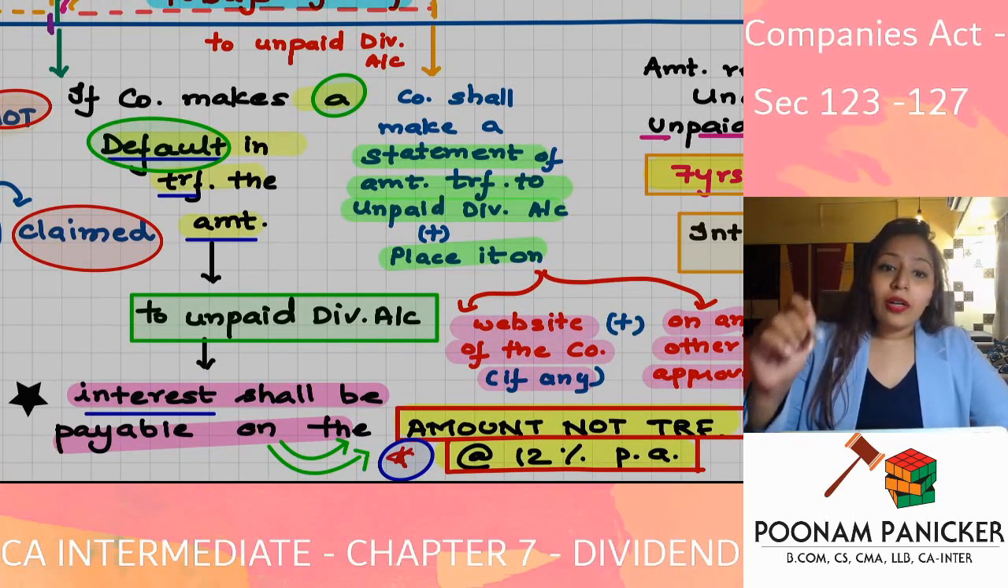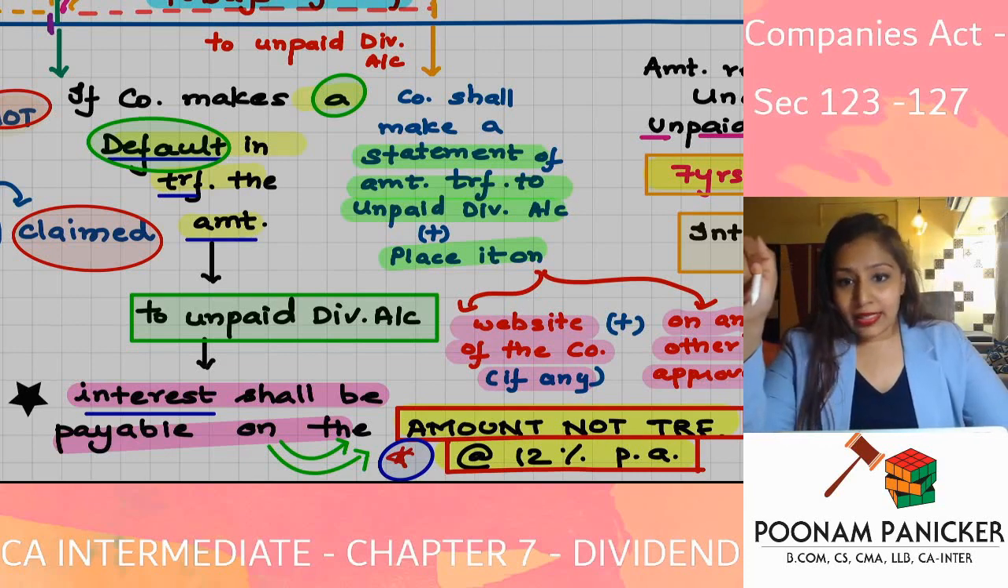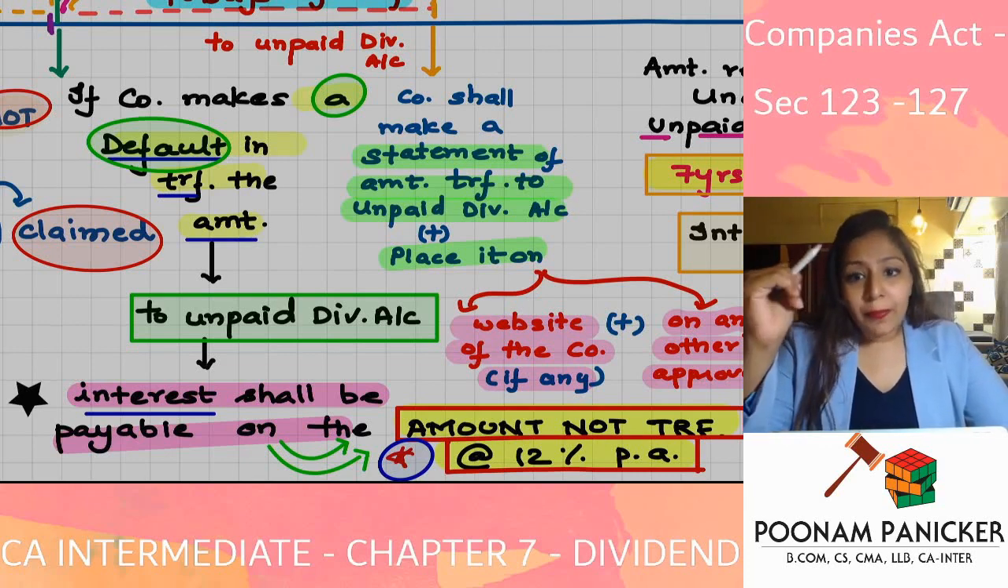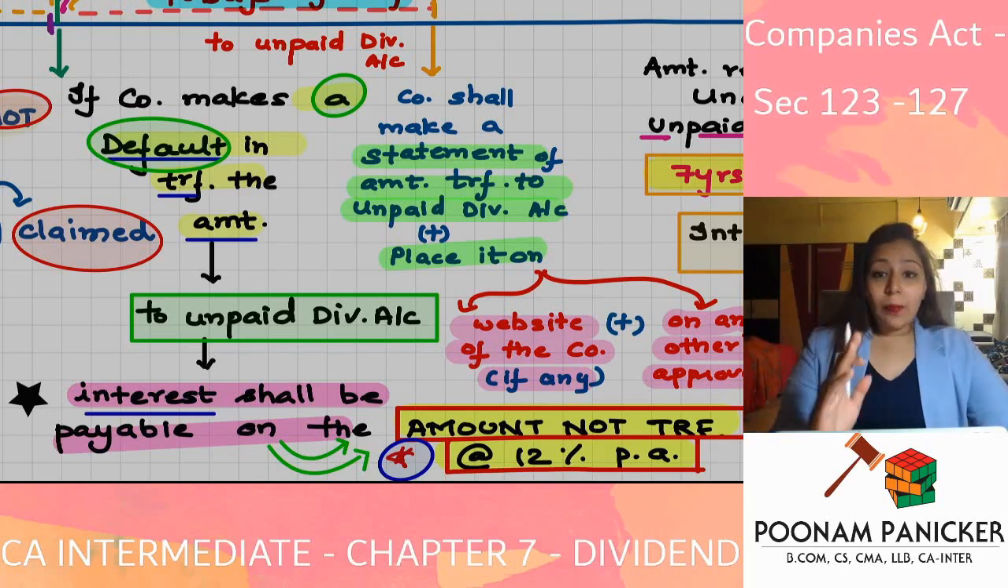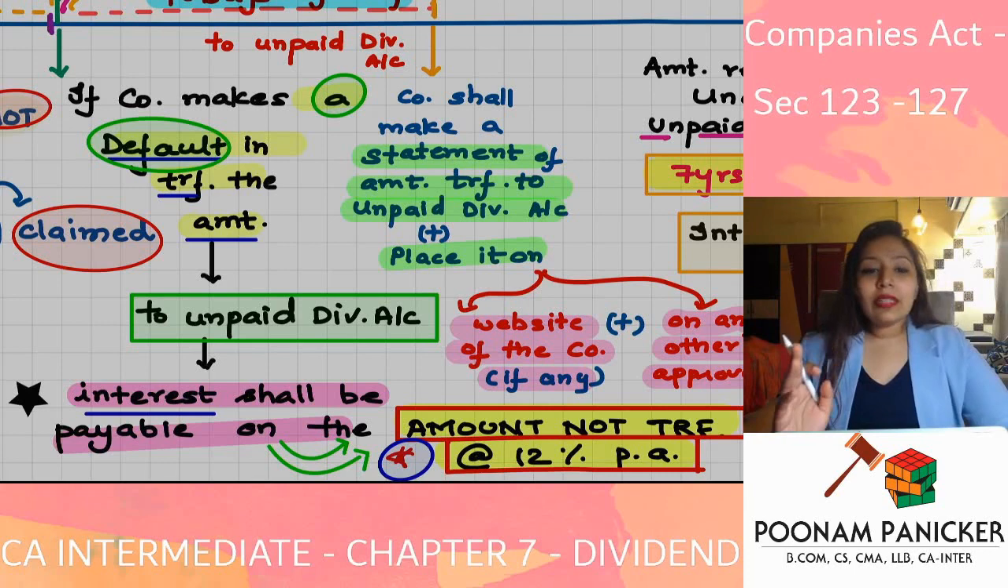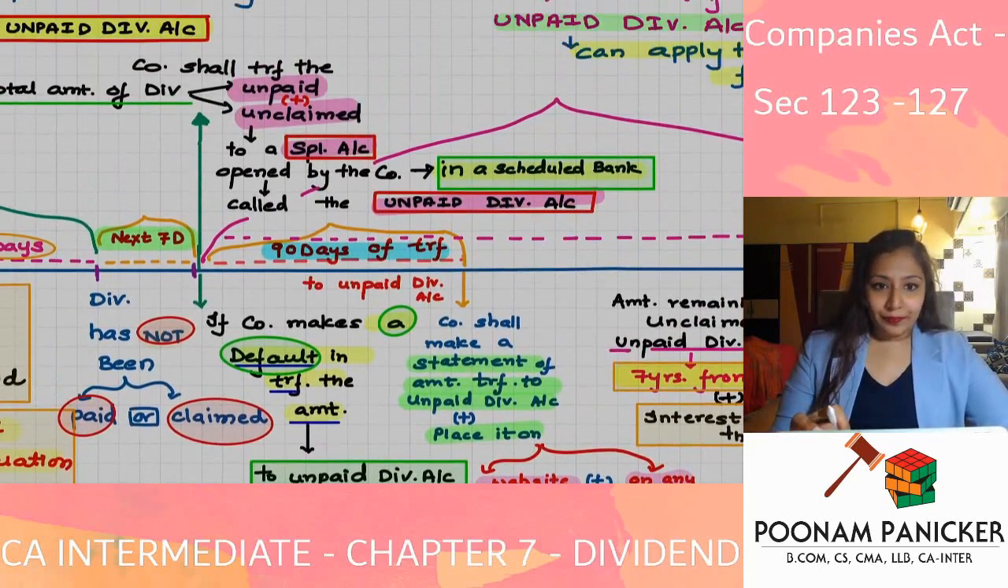Yes, if you are not transferring it, it means you are utilizing it. And if you are utilizing it, you will have to pay interest on it. So if the company makes a default in transferring the amount to the unpaid dividend account, interest will be payable on that amount, which is not transferred. At what rate? At the rate of 12% per annum.